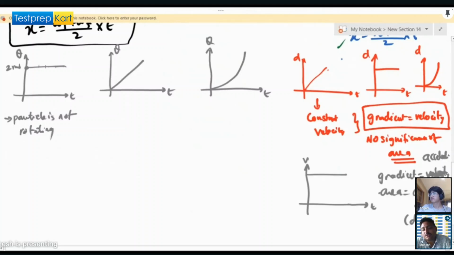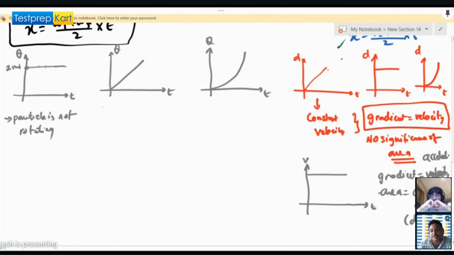The particle may displace. We are not saying it is not displacing. Remember that thing, right?